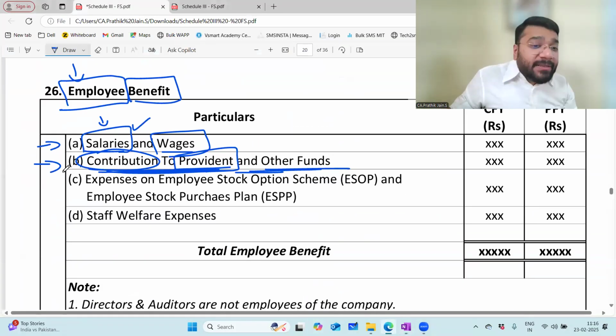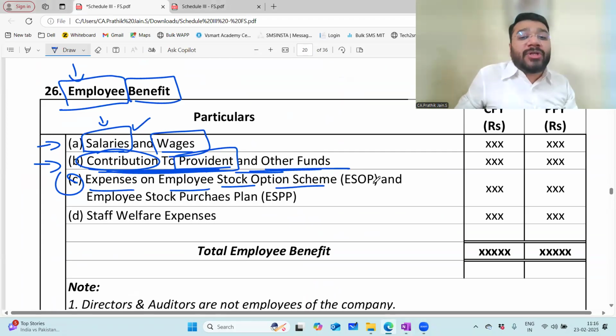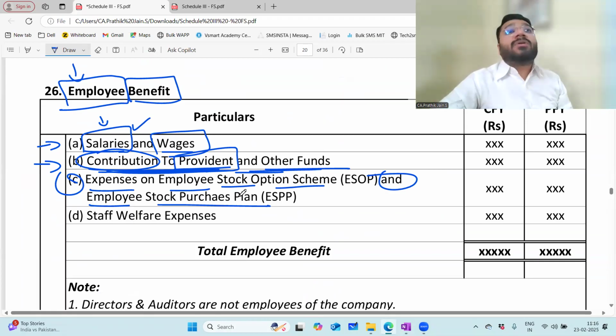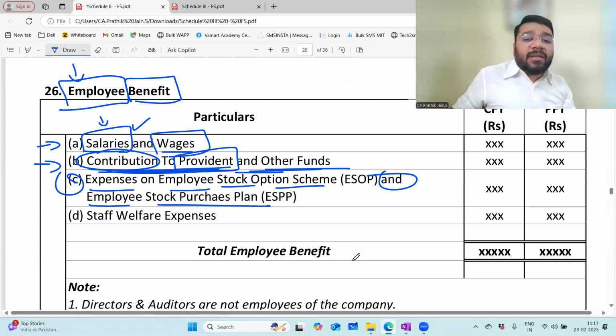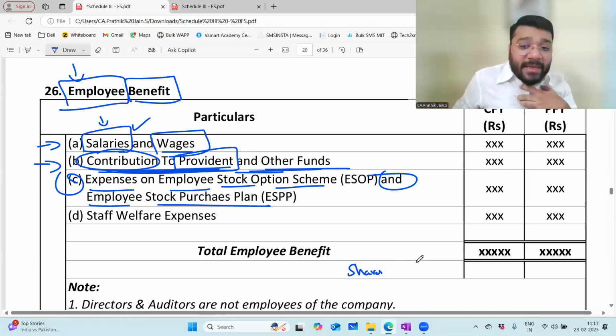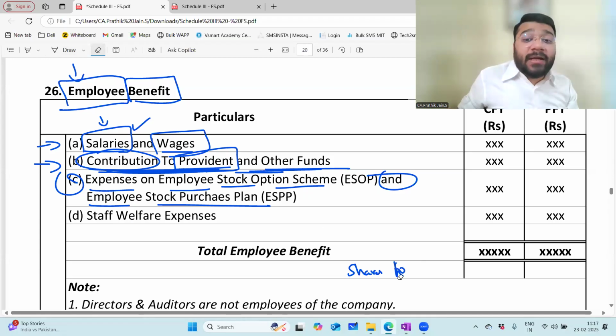Next is expenses on employee stock option scheme and employee stock purchase plan. I can't give too much information at this stage because this is an in-depth, independent concept, but I can give you a glimpse of it. This is basically a scenario where the company gives shares of the company to employees at a discounted price.